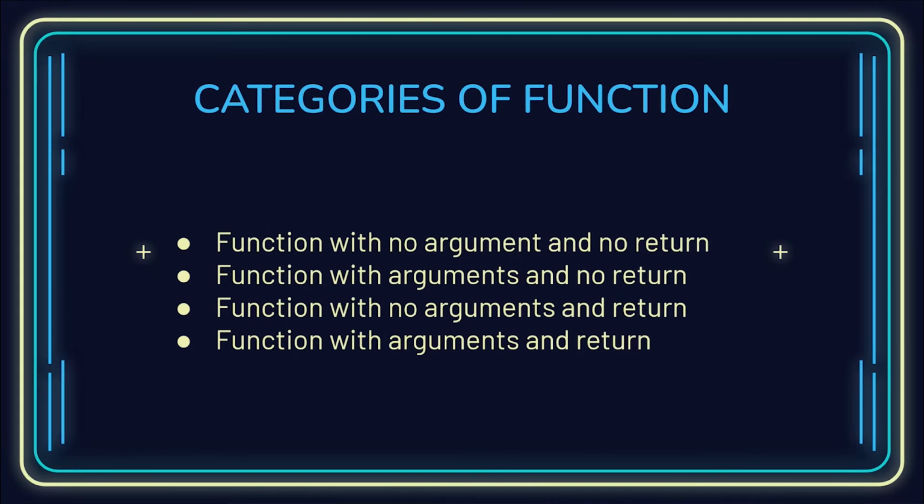Now let us look at functions based on arguments and return types. We just saw return and we have seen arguments previously. So based on that, functions can be categorized into four types. These four categories are: function with no arguments and no return, function with arguments and no return, function with no arguments and a return, and function with both arguments as well as return. I won't be defining what these are. You have already seen what arguments and returns are. So based on that, we'll be directly looking into the codes.